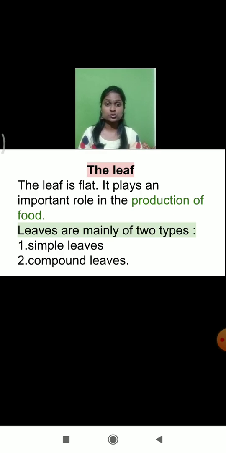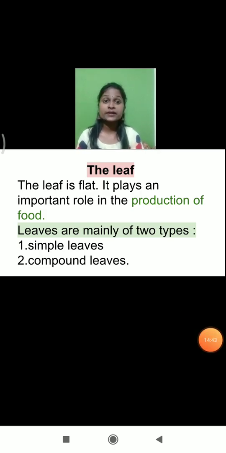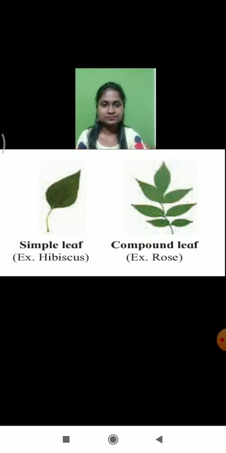And do you know, students, leaves are of mainly two types. There are two types of leaves. Which are they? Simple leaf and compound leaf. What are the types of leaves? Simple leaves and compound leaves. So what is the meaning of a simple leaf? What is the meaning of a compound leaf? Let's see that one by one. Can you see the image over here? Simple leaf and compound leaf.